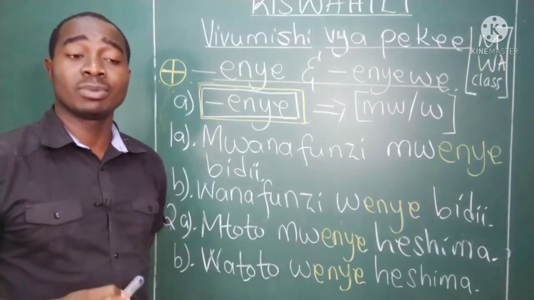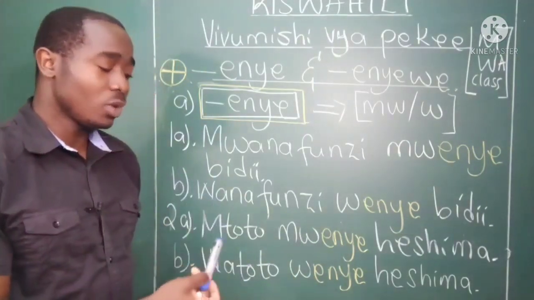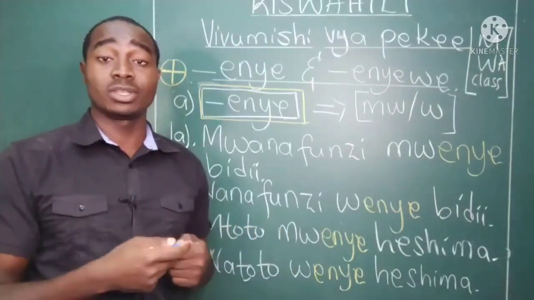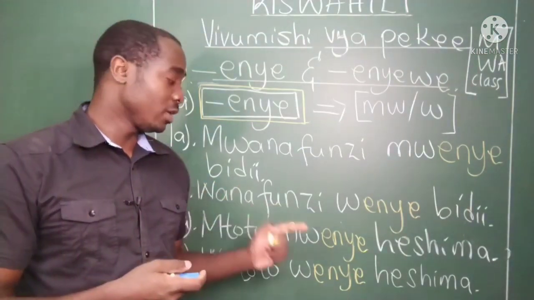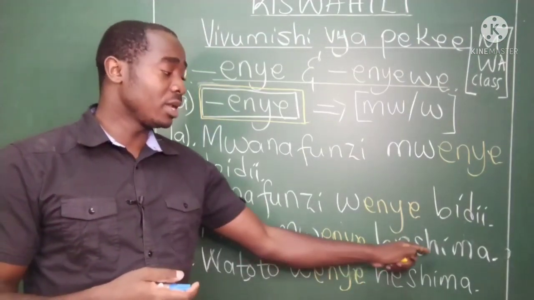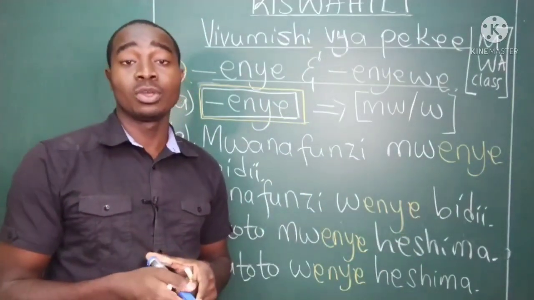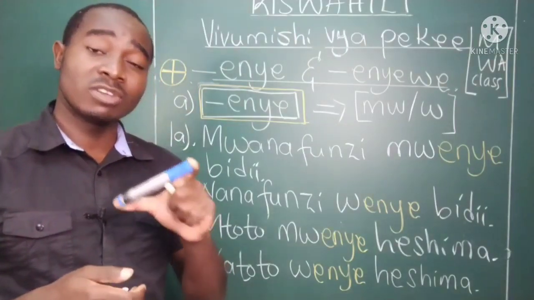This mwenye or wenye in plural form is used to show that something possesses something. If it is mwenye, then what follows should be a noun or a verb in infinitive form. When I say infinitive form, let's use the verb soma.